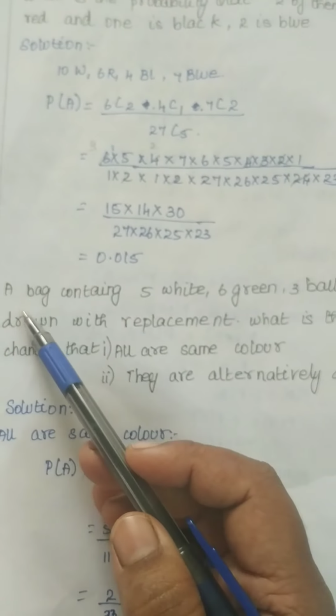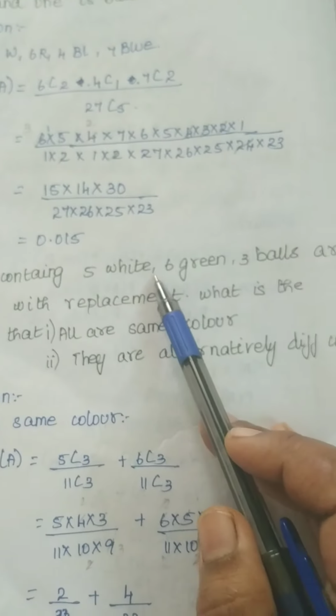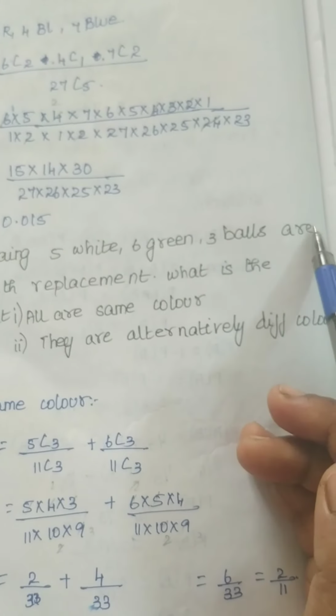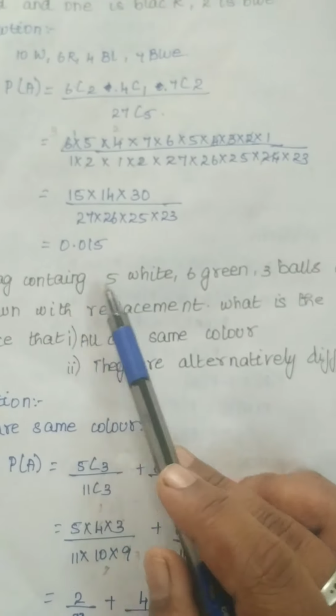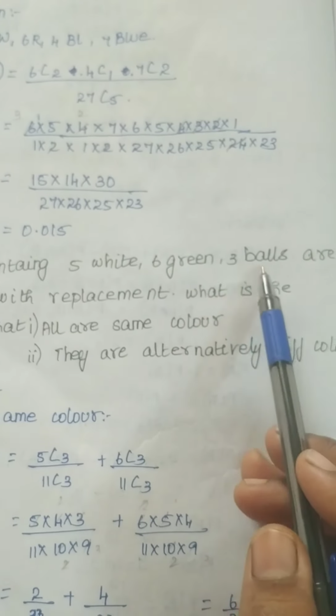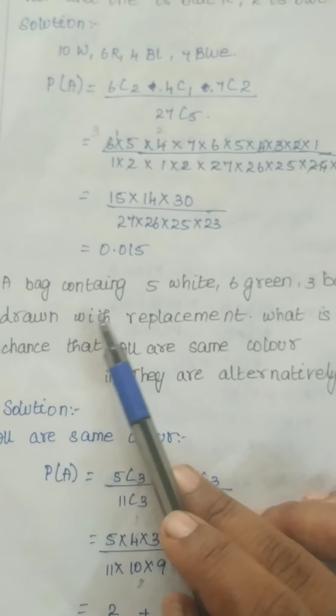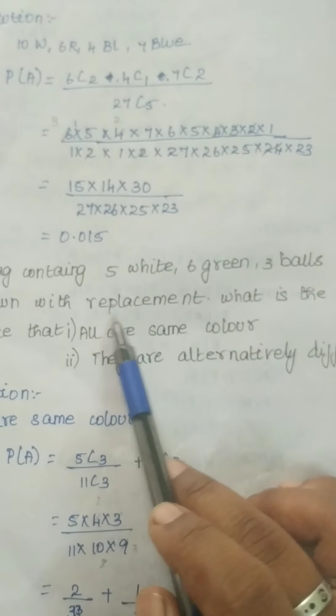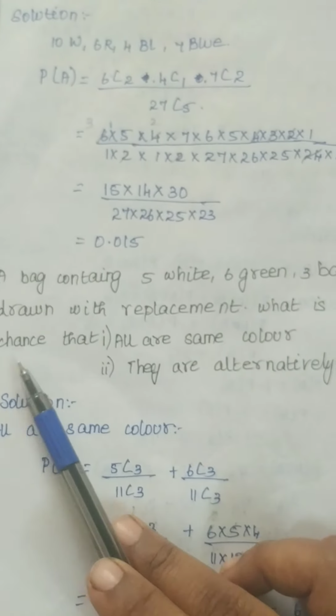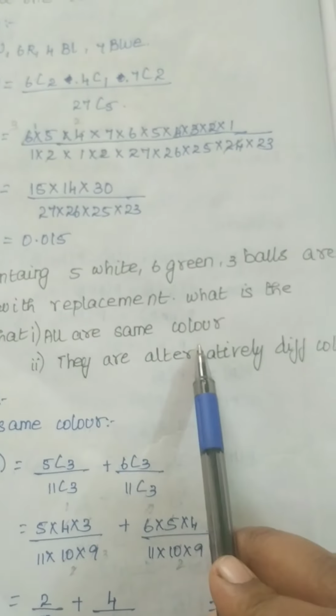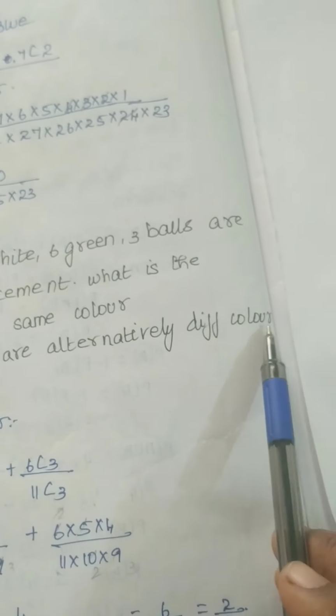This is an important question. You please all of you listen. A bag containing 5 white, 6 green balls, 3 balls are drawn with replacement. What is the chance that all are the same color, or they are alternately different colors?